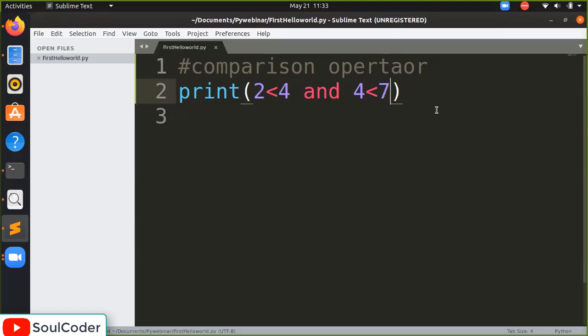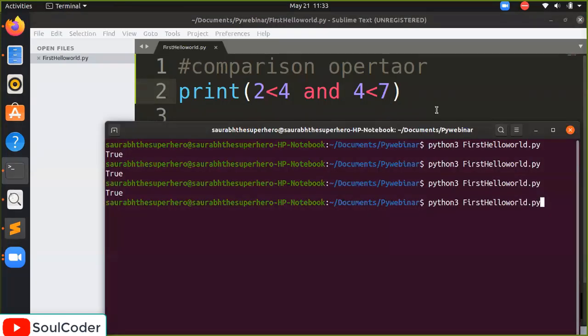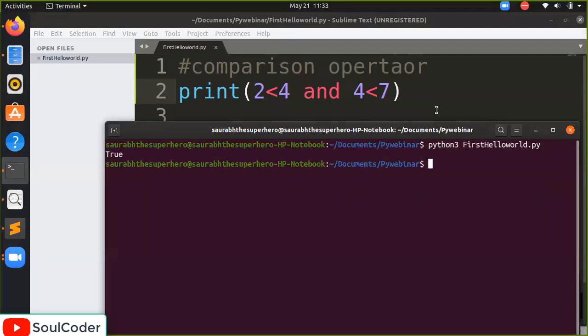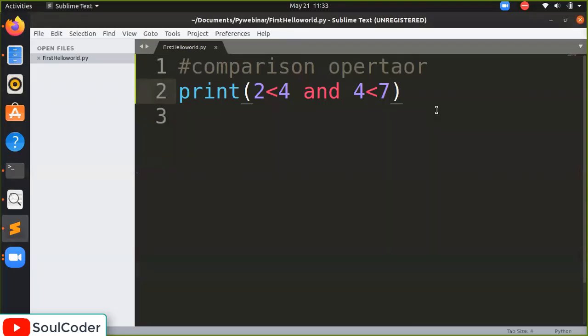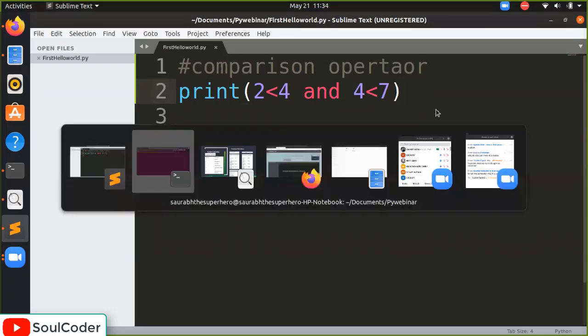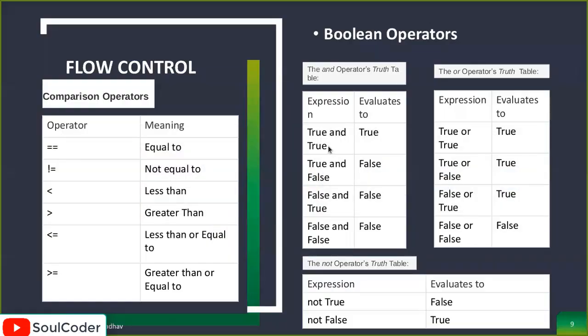If both conditions are true, then it should give me true. In simple English, it is true. If both conditions are not true, it will not give true. How can we say it? Look here. If one operand is true and the other operand is also true, then it will give true. And if one is true and the other operand is false, it will give false.